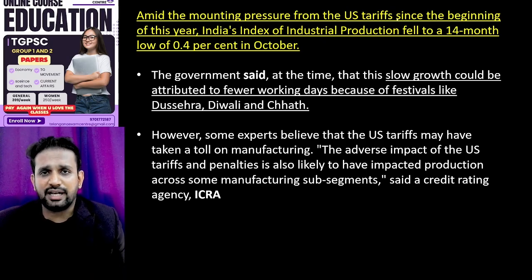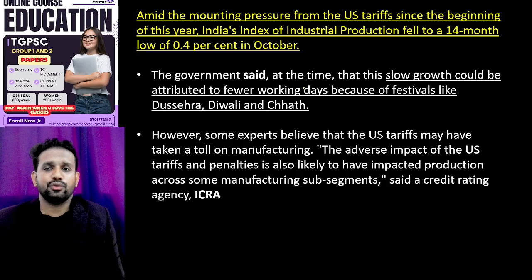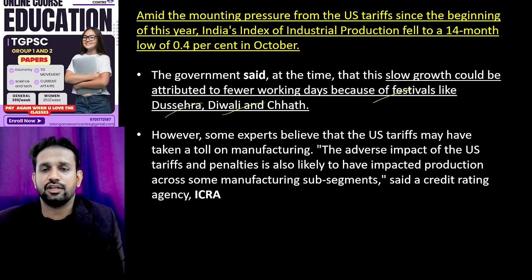And government, we asked the government the same question. Government said that no, it is because of the festivals like Dashera, Diwali and Chhath. That's the reason people have migrated from here and there. That's the reason the index of industrial production has decreased.